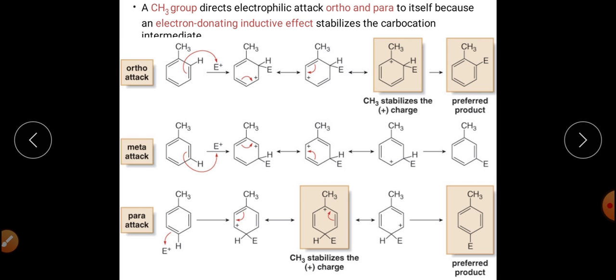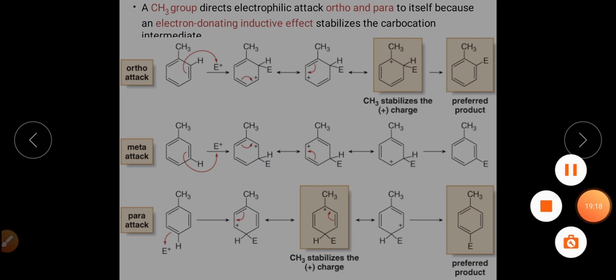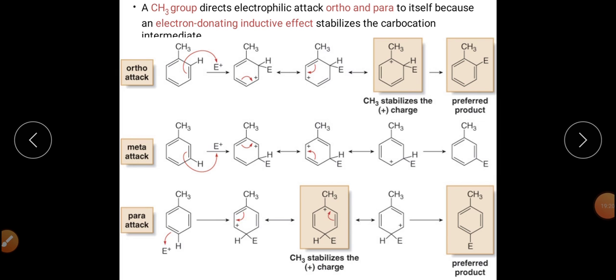But how can we say that a particular activator group is ortho-para directing in its nature? Because that will direct the incoming electrophile to the ortho and para positions, so that will be an ortho-para director. And if that will direct the incoming electrophile to the meta position, in that case that will be a meta director.